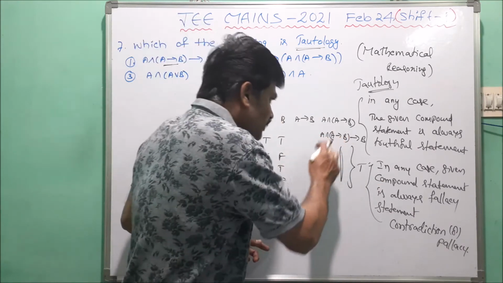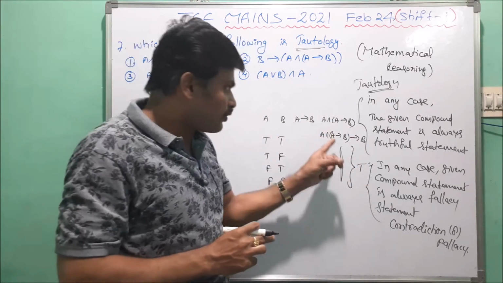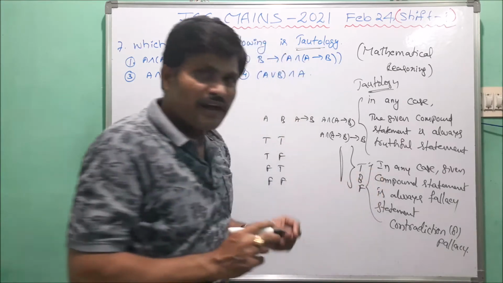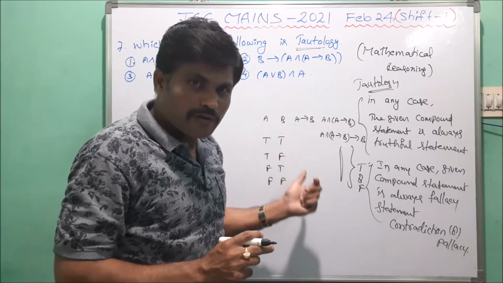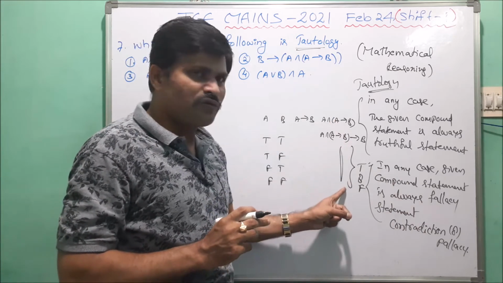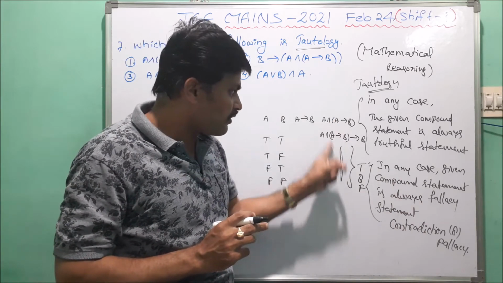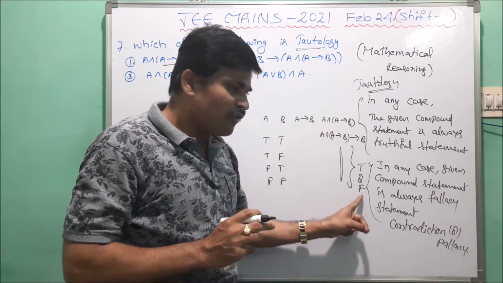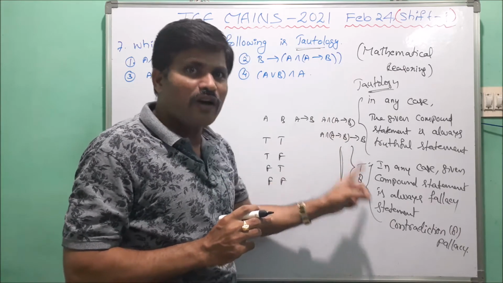Suppose in the last column of the table the truth values are always false, then the given compound proposition is called a contradiction. All truth values equal to T is called a tautology. All equal to false is called a contradiction.